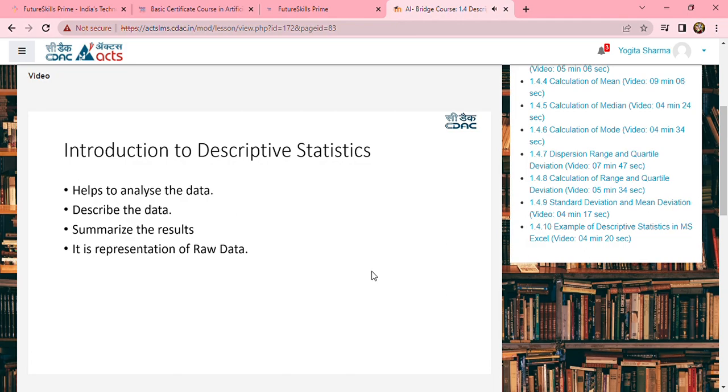In the previous session, we learned that descriptive statistics helps us to understand the data. That means we are diving deep into the data here. You are trying to analyze the data. It gives you the summarized results. It represents the entire data. Whenever you are able to describe the data, understand the data, summarize the results, and give a base for further analysis, then it is called descriptive statistics.